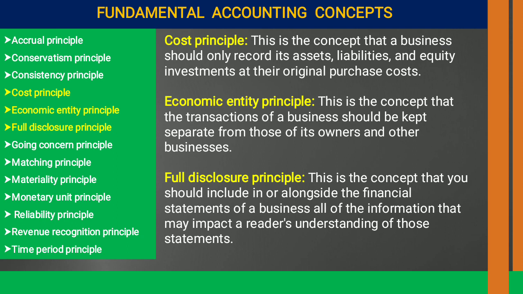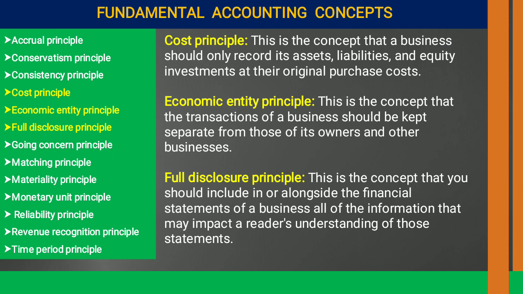Whatever amount we paid for that asset, liability or equity, that amount we have to record in the books. Suppose we purchased an asset by paying rupees 50,000 and we spent 10,000 more for the installation of that asset, so the cost of that asset is 60,000, not 50,000.